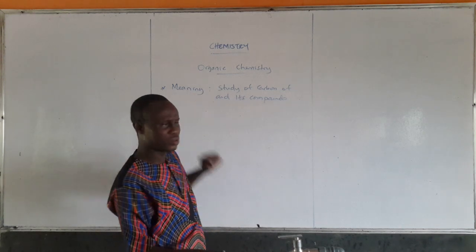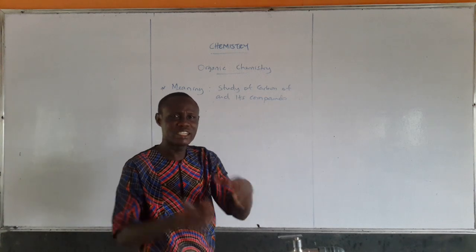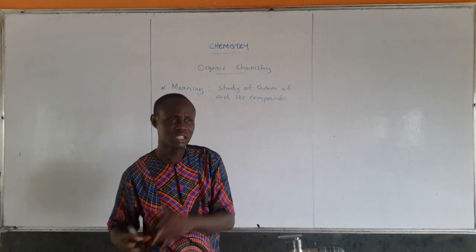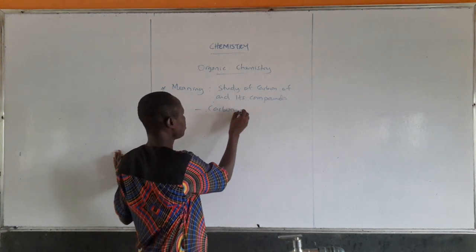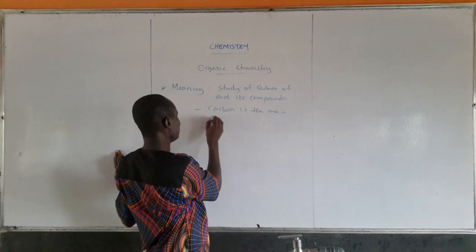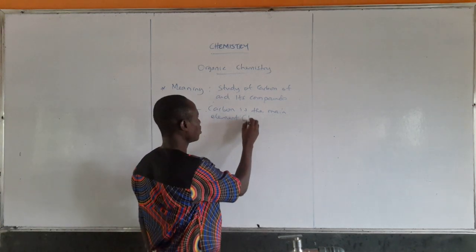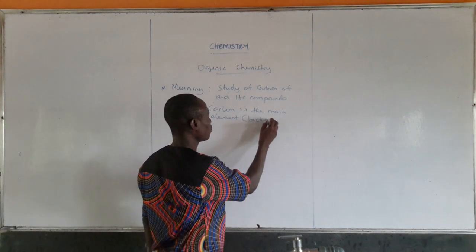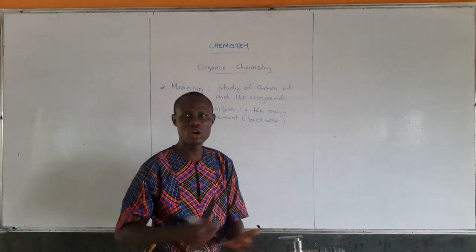Now, when we say organic compounds, and I said study of carbon, that means carbon and other elements. Carbon is the main element in organic compounds. Normally it is the backbone. That means when you remove carbon, organic compounds will not exist.